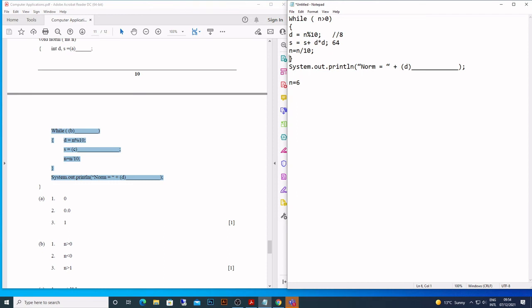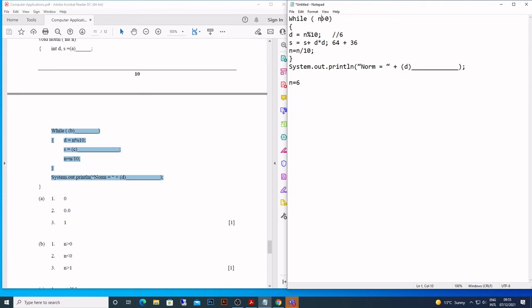So we go back up there. N is greater than 0. Yes, n is 6. So 6 upon 10. What is the remainder? 6. Okay, so now 64 is already there, plus 6 into 6 is 36. Okay, so what is the sum? 100. Now here 6 upon 10 is 0, quotient is 0.